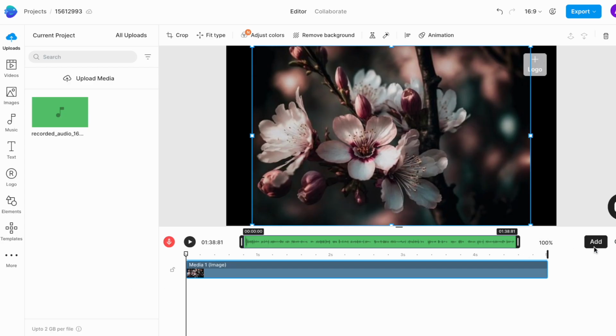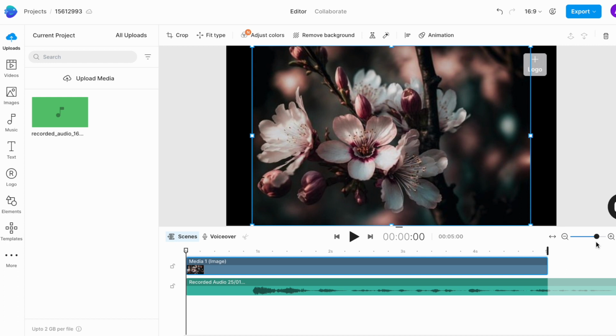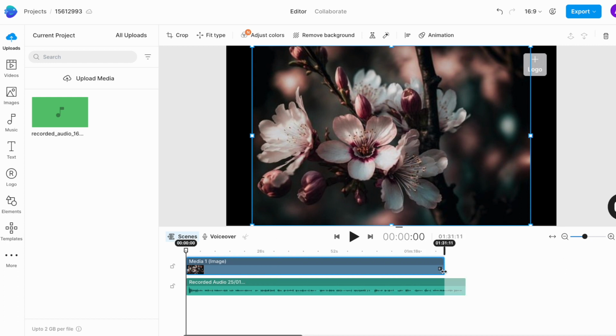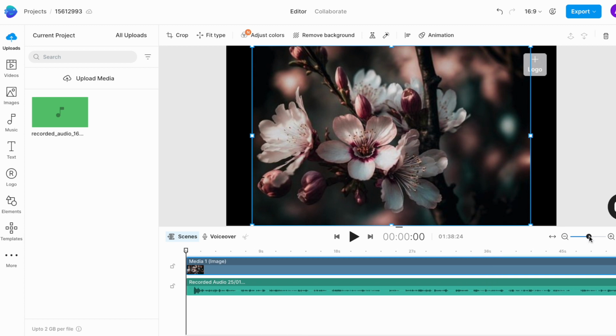Now once your voiceover is recorded, click on add and it will get added to the timeline. Extend the duration of your image so the entire voiceover is editable, and then zoom into the timeline to see the waveforms more clearly. Now in order to trim out the unnecessary parts such as fumbles, repetitions or long pauses,